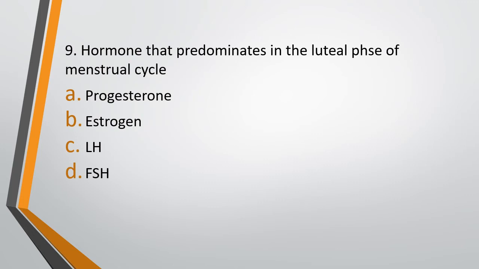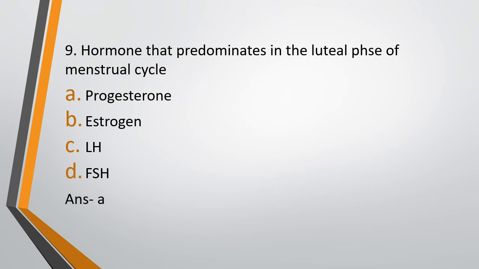Question 9. Hormone that predominates in the luteal phase of menstrual cycle is option A, Progesterone, option B, Estrogen, option C, LH, or option D, FSH. Hormone that predominates in the luteal phase of menstrual cycle is. The correct answer is option A, progesterone.